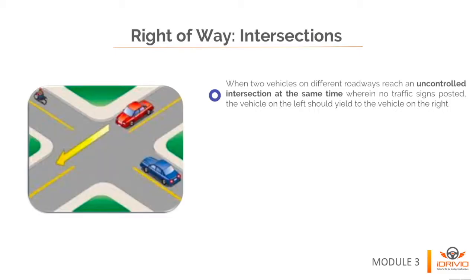When 2 vehicles on different roadways reach an uncontrolled intersection at the same time, wherein no traffic signs are posted, the vehicle on the left should yield to the vehicle on the right.